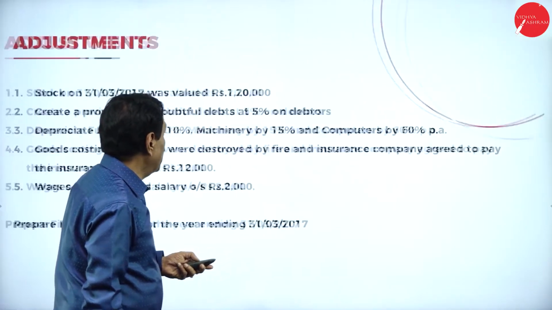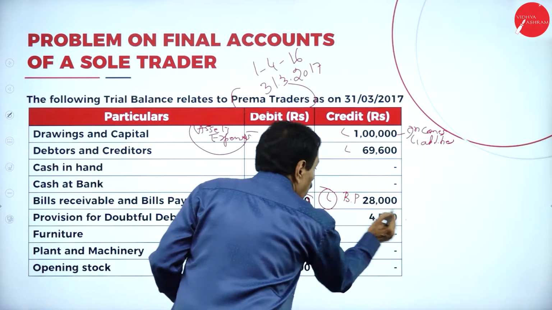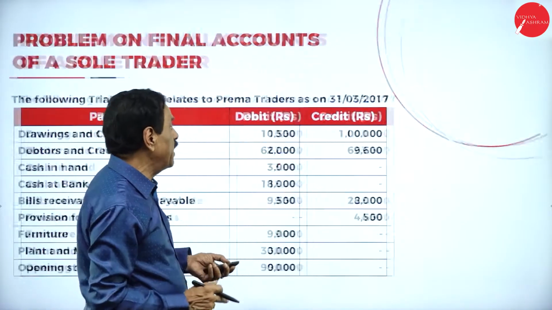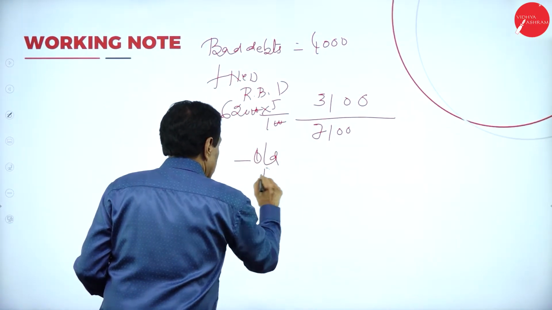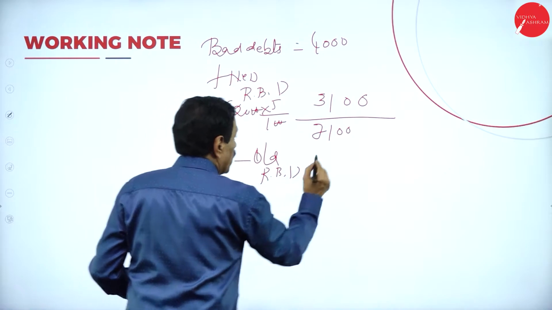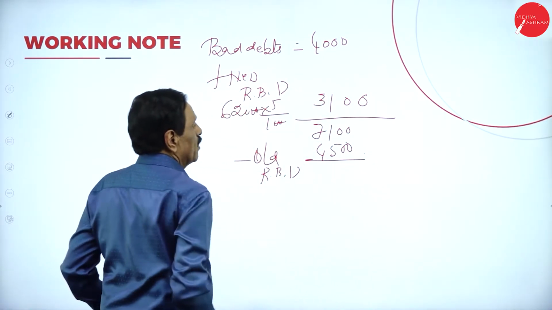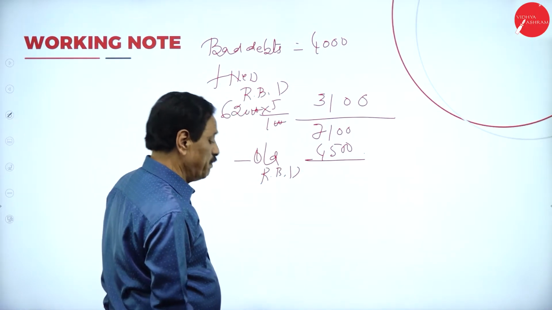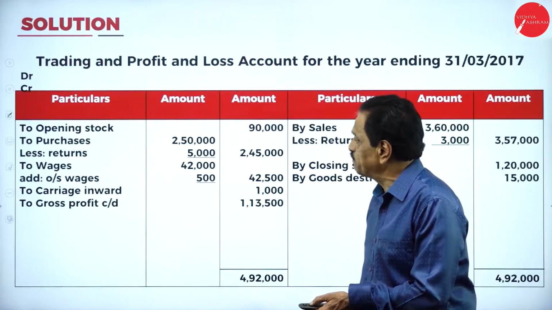In your trial balance, have you got any RBD? There is provision for doubtful debt. How much is there? 4,500. That belongs to old RBD, minus old RBD 4,500. Whatever the difference comes, that is 2,600, will appear in the profit and loss account debit side. I will show how it will appear here.